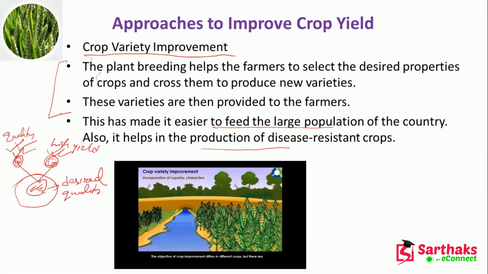Breeding means if you have different types of crops, you take the good qualities of those crops and cross them to produce new varieties. Then you can cultivate them. So you can see that you are getting a large amount of crops with very good quality. Also, it is disease resistant crop. So that means our approach is a good approach, right?